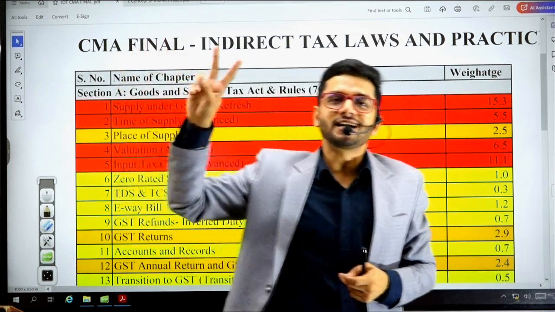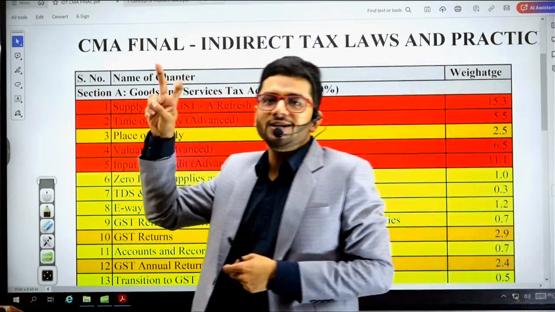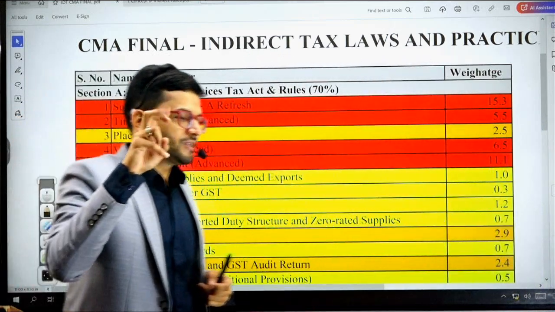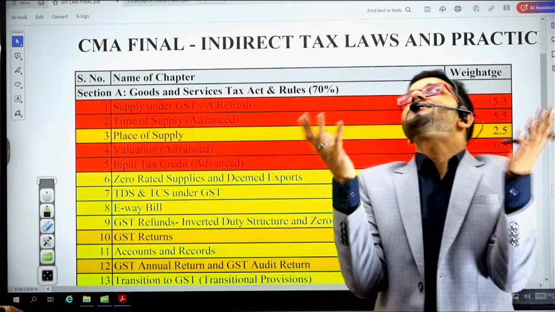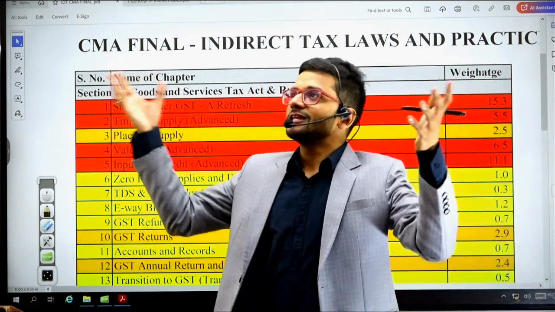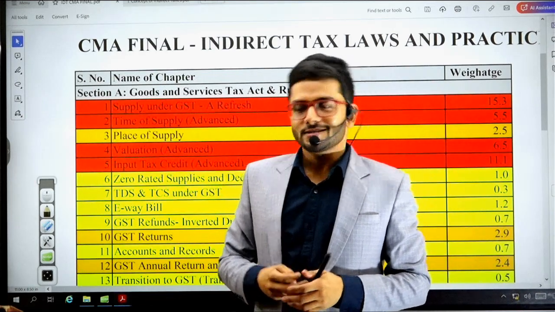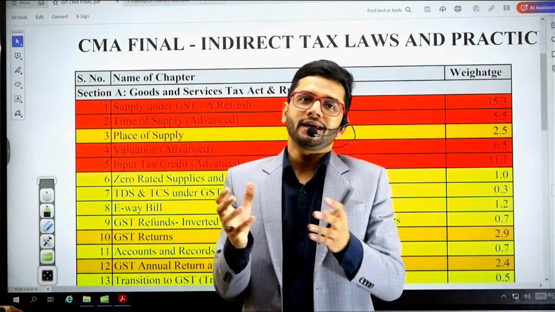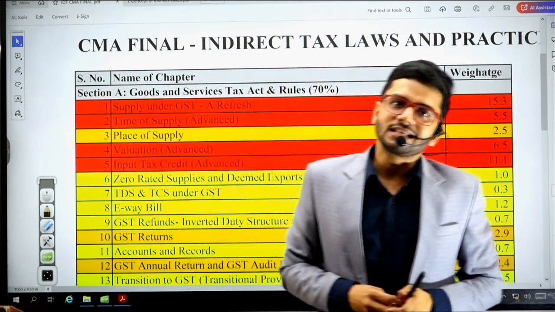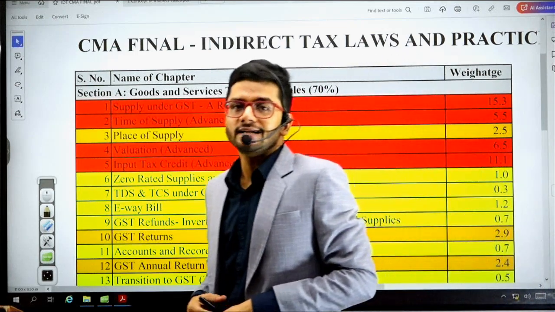So you have to cover two study mats. Number one, the study mat of CMA Final. Number two, the study mat of CMA Inter. So why this laborious work for us? Why such a traumatizing situation for us, guys? This is how CMA constructs its taxation syllabus. Same is applicable for direct taxation also.